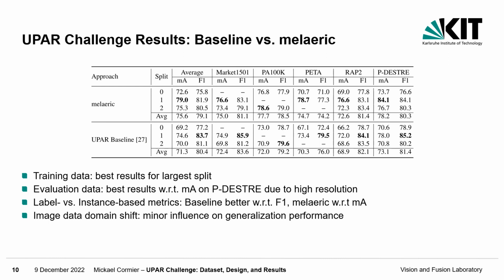We further compare the results from Team Metzler with the UPAR baseline. In both cases, the larger the training sets, the better the results. Best results are achieved on the Pedestrian sub-dataset due to its high resolution. Metzler shows consistently better results for MA and the UPAR baseline better results for F1. The image data domain shift seems to have some minor influence on general performance.